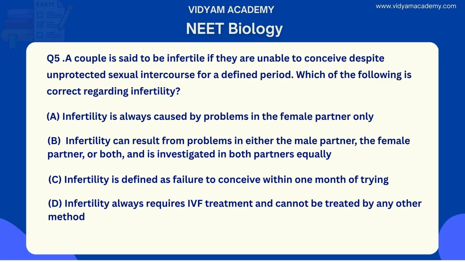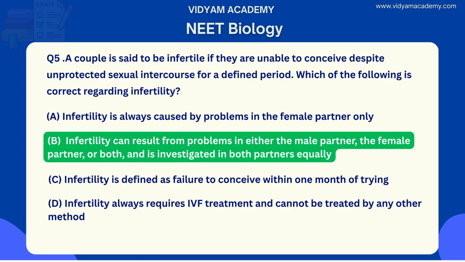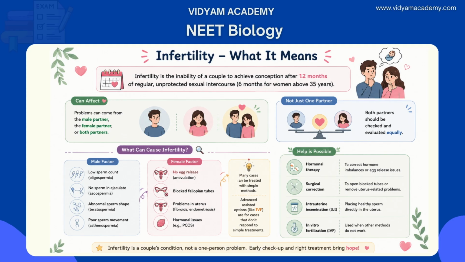So these are all the options A, B, C, D. What is the right answer for this question? Option B is the right answer, which is exactly what the question demands. Let's see the explanation, why and how. Infertility is defined as the inability of a couple to achieve conception after 12 months of regular unprotected sexual intercourse, or 6 months for women above 35 years.